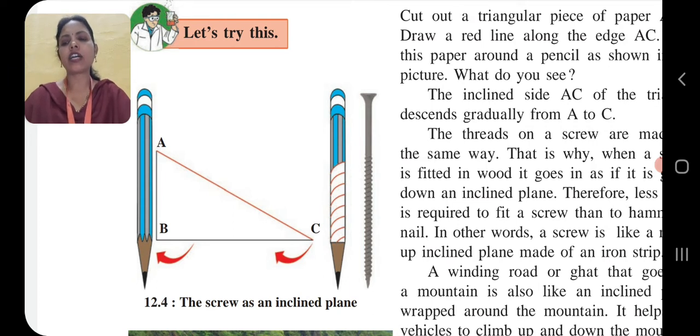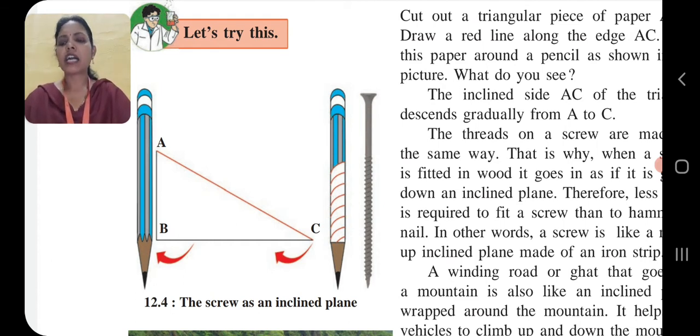Therefore, less force is required to fit a screw than to hammer a nail. In other words, a screw is like a rolled up inclined plane made up of an iron strip. Means one is a screw, which is having many rolls, and it is the same as an inclined plane.